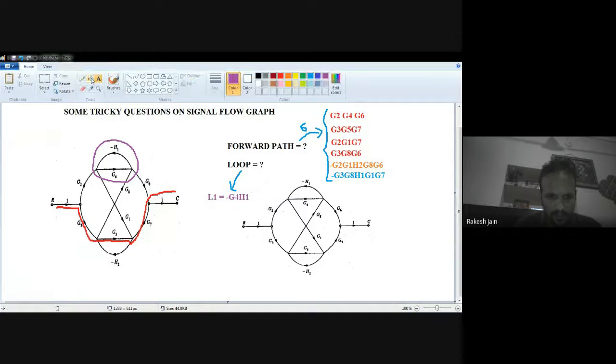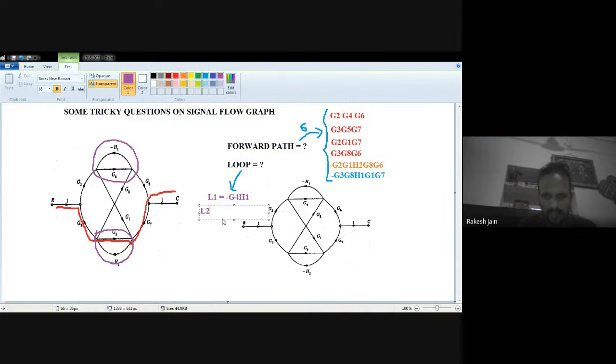Now, is any other loop present? Yes, this loop we can easily find: G5 and minus S2. Both sides have the same question diagram, but the diagram is clear with no marks, and in one diagram I am showing whatever I want to write down. So, G5 S2.